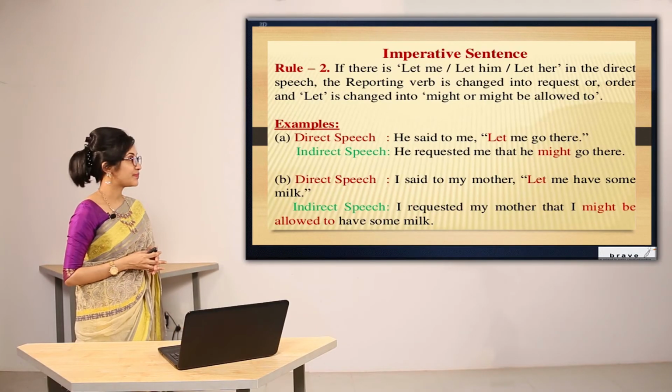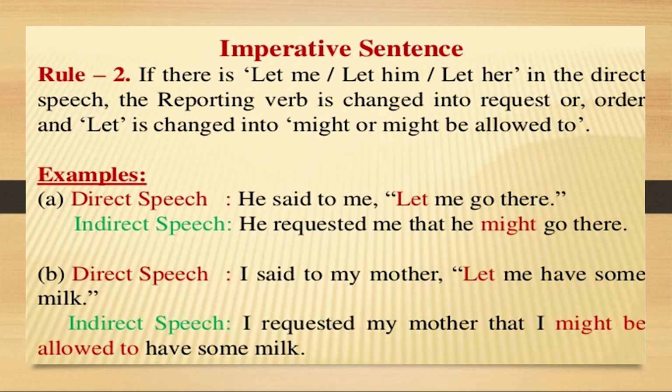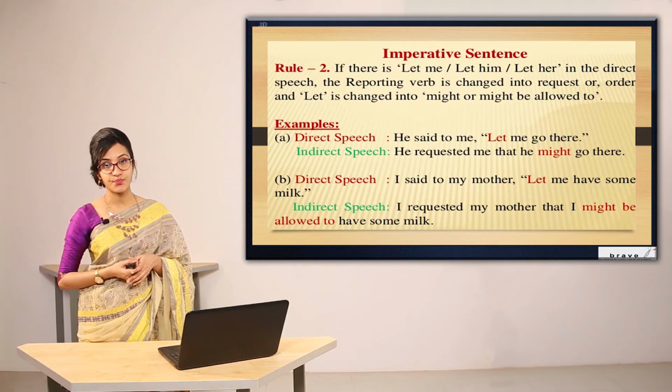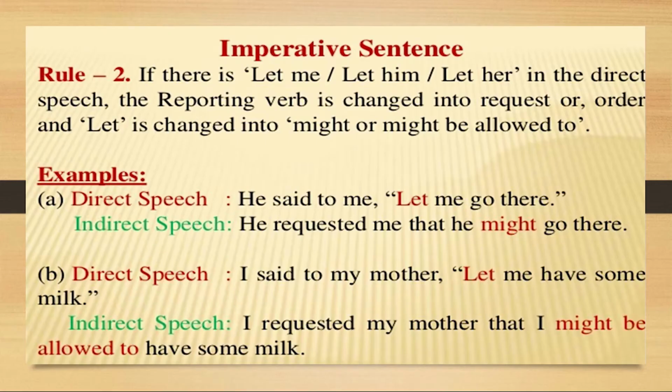Now this is the next rule. If there is let me, let him, let her in the direct speech, the reporting verb is changed into request or order, and let is changed into might or might be allowed to. For example, he said to me, let me go there.